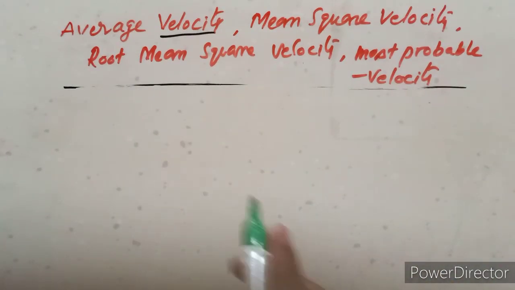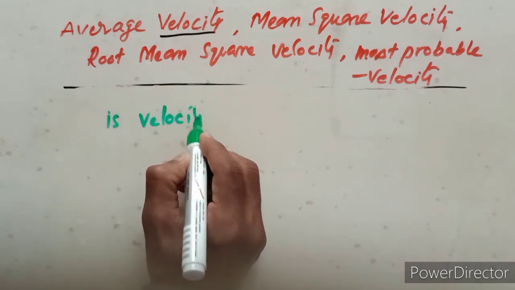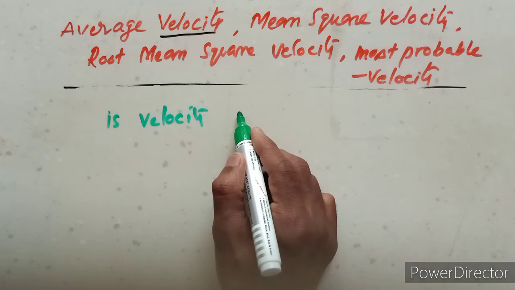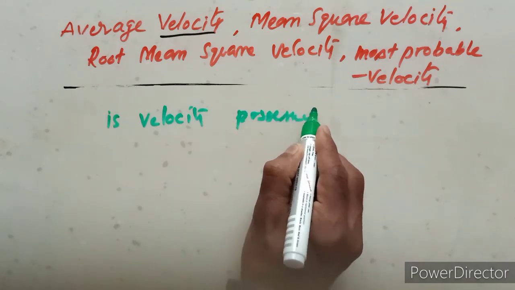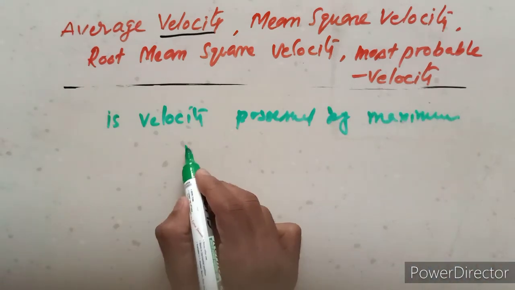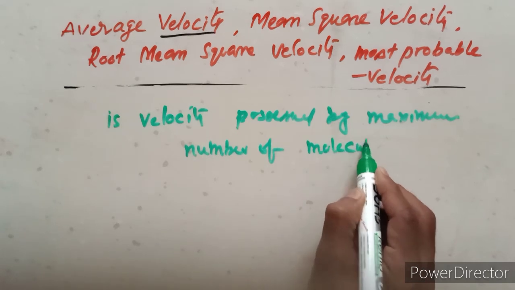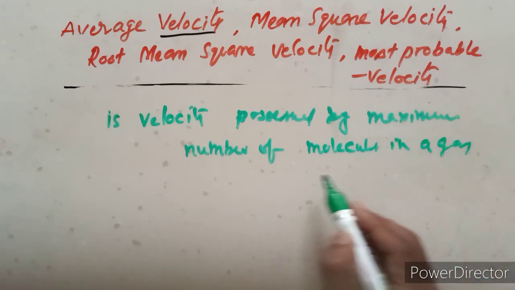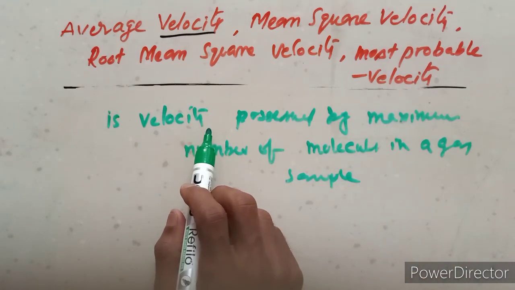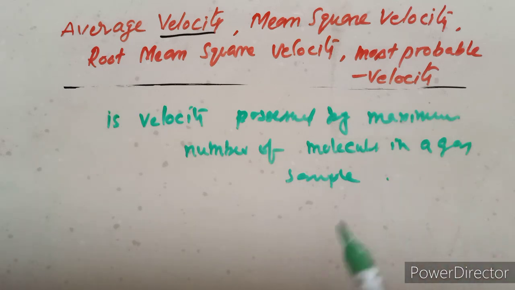Next one, most probable velocity. Most probable velocity is also a velocity. It is the velocity possessed by the maximum number of molecules in a gas sample. That is the most probable velocity.